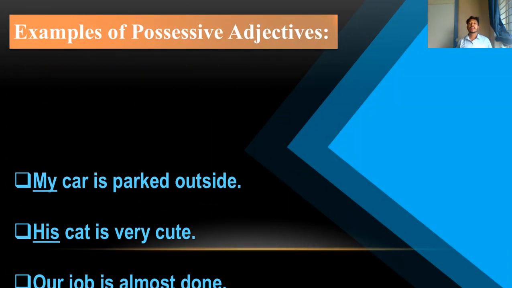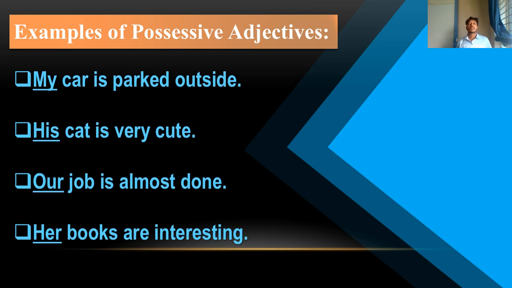Here are some examples of possessive adjectives. My car. Here car is modified by my. It is possession. The car is my possession. So the particular word my is a possessive adjective. His cat. Here cat is modified by his. So his cat is cute.